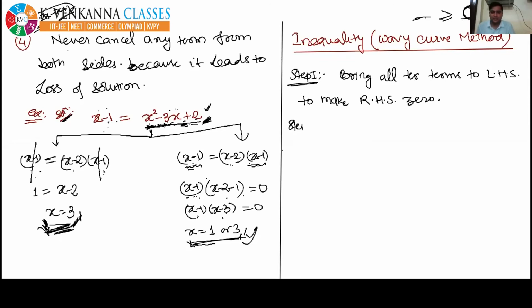Now, what is the second step? We have made the RHS 0. Now, the second step is to factorize the left hand side into linear factors.